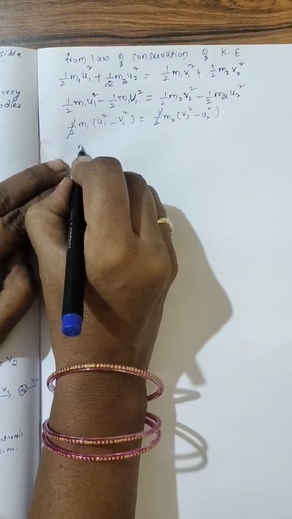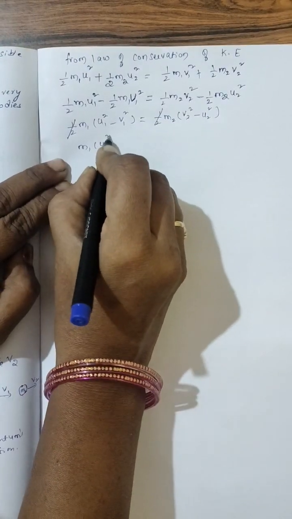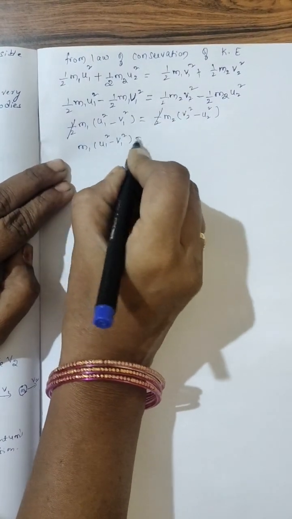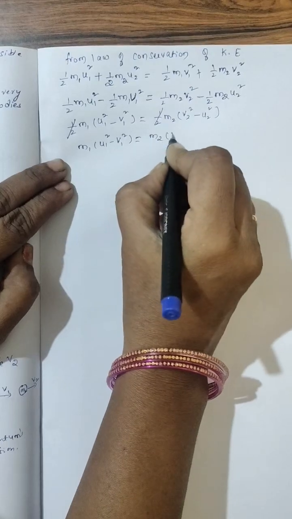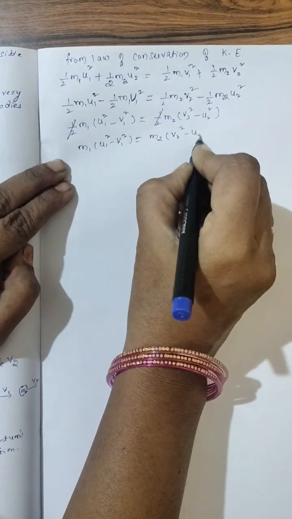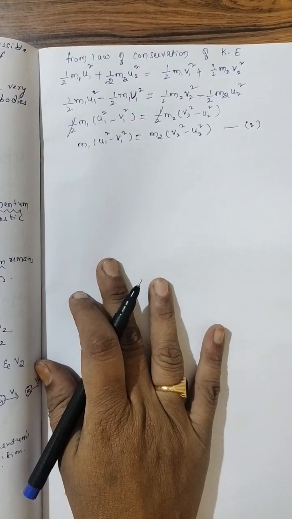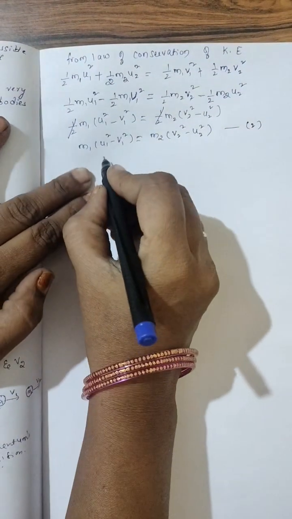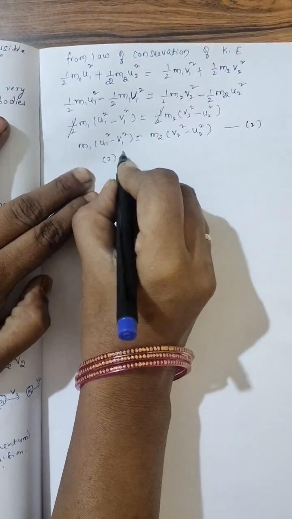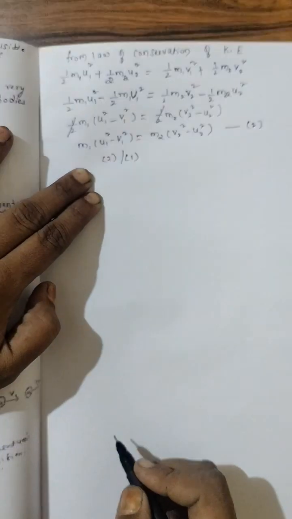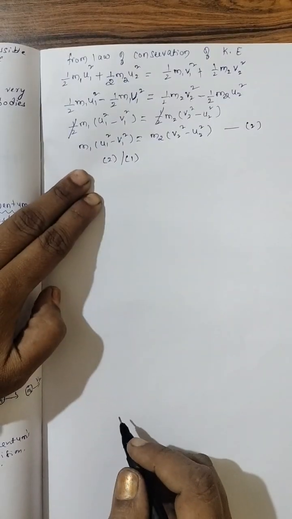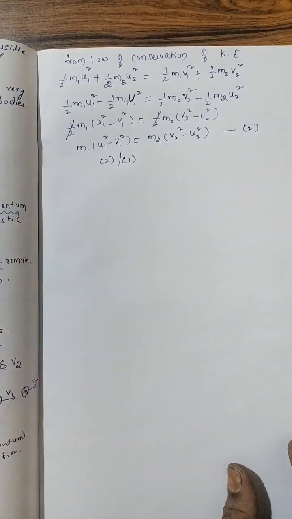Now what is remained? m1 times u1 square minus v1 square equal to m2 times v2 square minus u2 square. Put it as equation 2. Clear? Okay. Put it as equation 2. Okay. Now, equation 2 divided by equation 1. LHS only, RHS only, you divide.